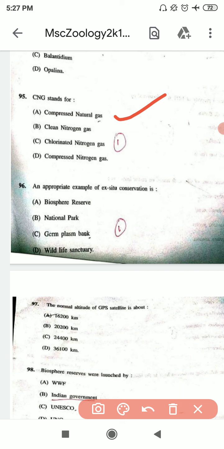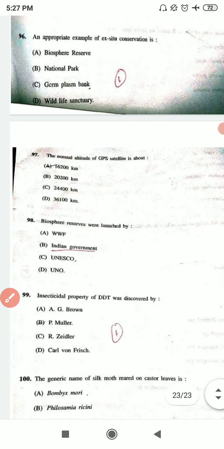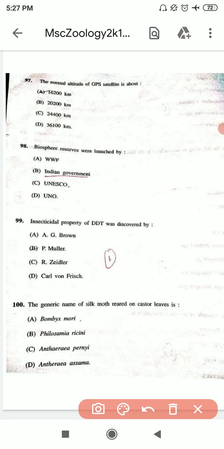96th question is, an appropriate example of ex situ conservation is, and the right answer is C. 97th question is, the normal altitude of GPS satellite is about, and the correct option is B. 98th question is, biosphere reserves were launched by, and the correct option is B. 99th question is, insecticidal property of DDT was discovered by, and the correct option is B. And 100th question is, the generic name of silk moth reared on castor leaves is, and the correct option is A.